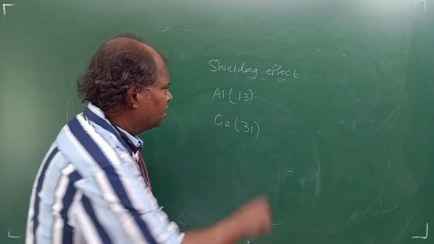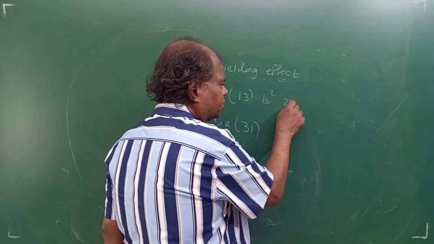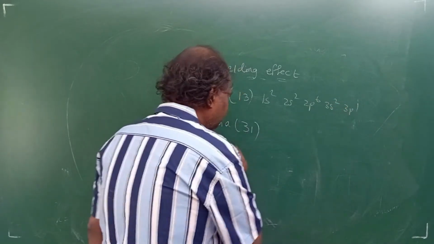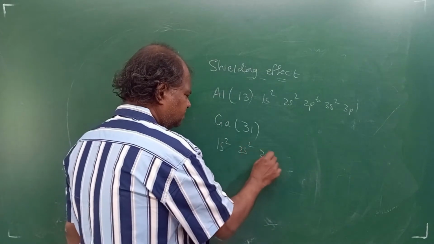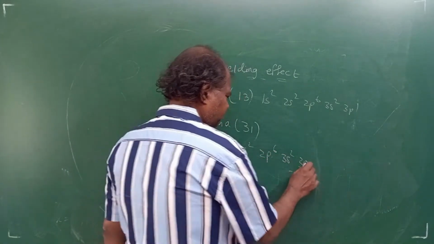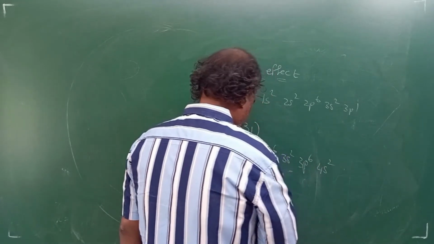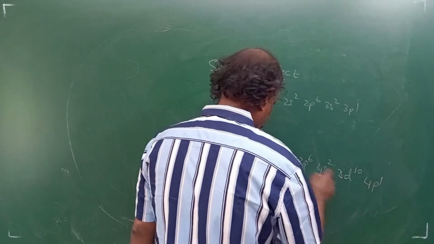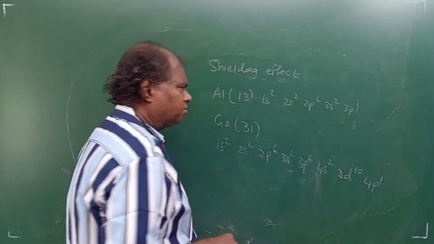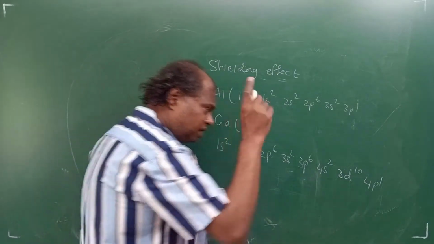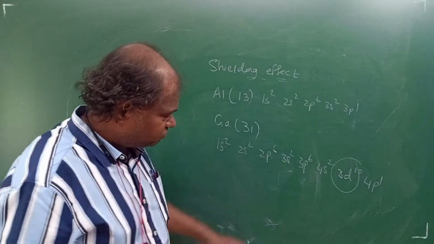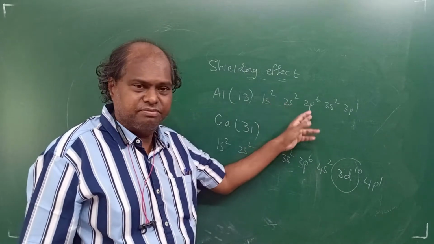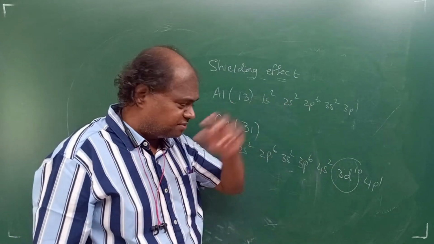Reason is, I'll tell you, aluminium is 13, so you can write 1s2, 2s2, 2p6, 3s2, 3p1. Gallium will be very big. You just see 1s2, 2s2, 2p6, 3s2, 3p6, 4s2. You have accounted for 20 now, 3d10 and 4p1. Correct? 20, 30, 31, right? 4p1. For gallium, students, very, very important is you have got the d orbitals. You see there are d orbitals, right? Where the d orbital is not there in aluminium. Okay, this makes a difference.